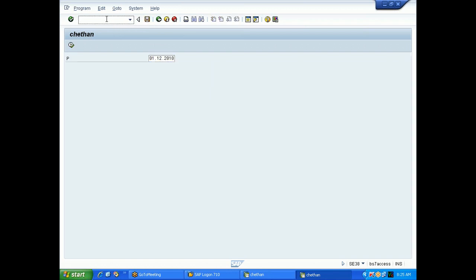To switch on the debugger, give /h. /h is the command to switch on the debugger. Press enter.